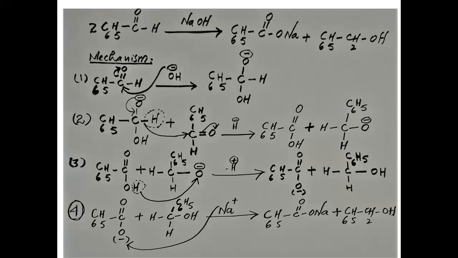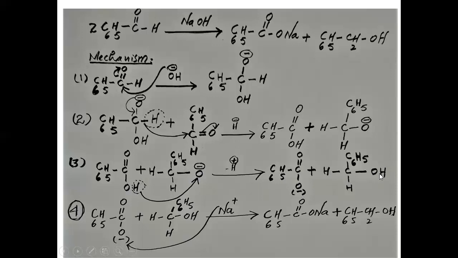What is the third step? Third step is the migration of proton. You can see this is the migration of proton. This proton will migrate from here towards the another molecule, towards this oxygen. When this hydrogen leaves from here, it will go deficient, it will give its electron to this oxygen, and because of that negative charge will be created on this oxygen. So C6H5, C double bond O negative plus H, C6H5, and here is also hydrogen H, and here OH.